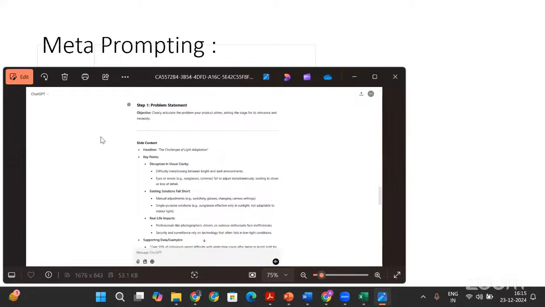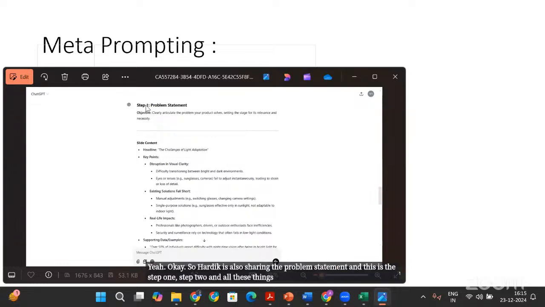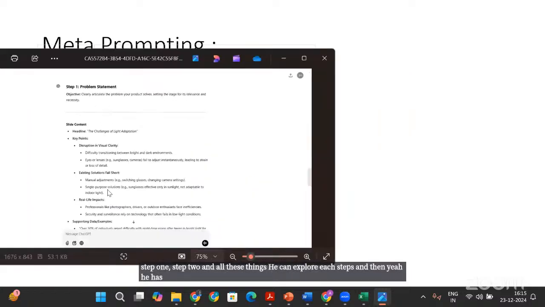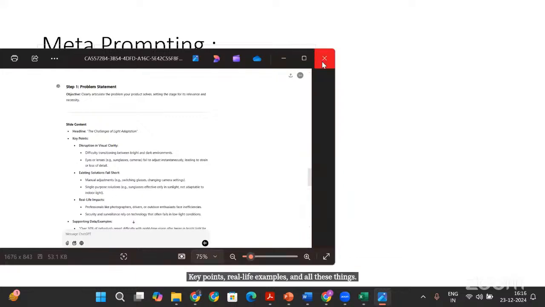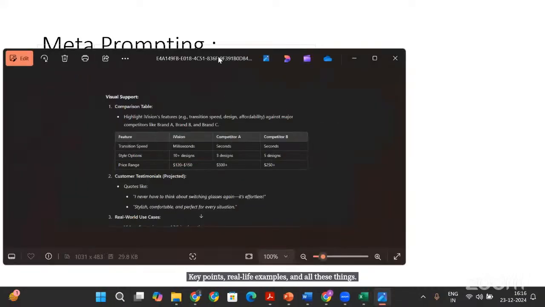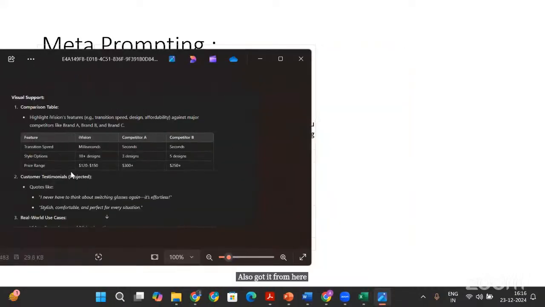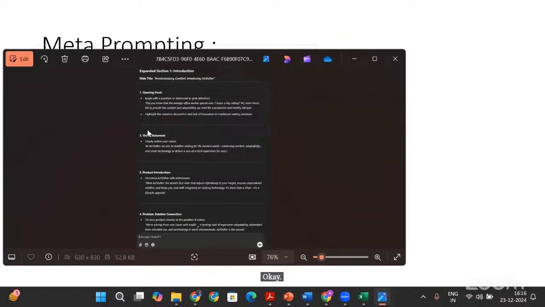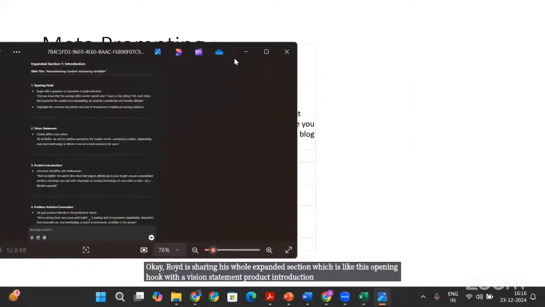So Hardik is also sharing the problem statement, and this is step 1, step 2, and all these things. He can explore each step, and he has explored step 1, and it is giving me all the content, key points, real life examples, and all these things. Also some visual support, some comparison tables, some customer testimonials. Rohit is sharing his whole expanded section, which has an opening hook, a vision statement, product introduction, and all this amazing text.